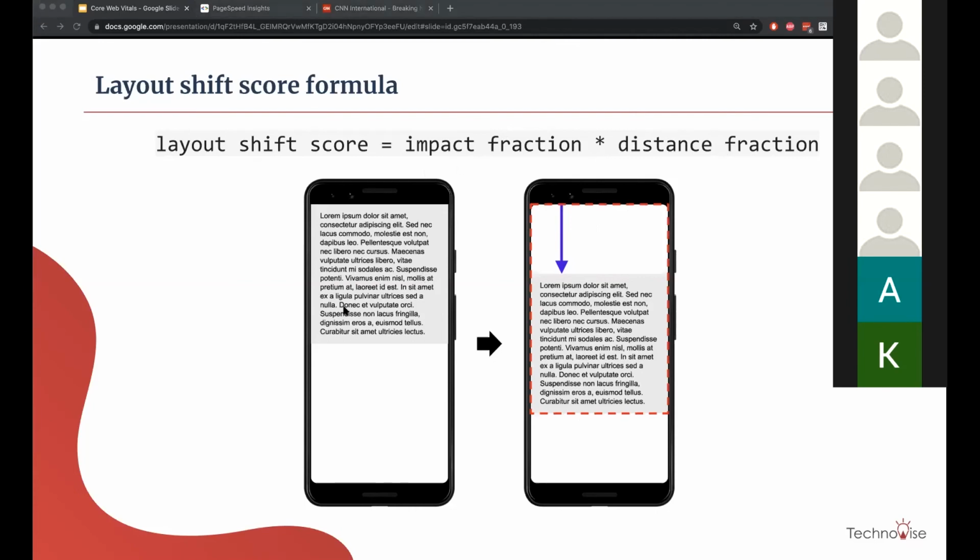This is a little bit complicated metric formula, but this is what they have come up with. Any questions on this? Then we can move on to how to improve this. Basically, it is considering two important things: the impact of the shift and the distance that it impacted.